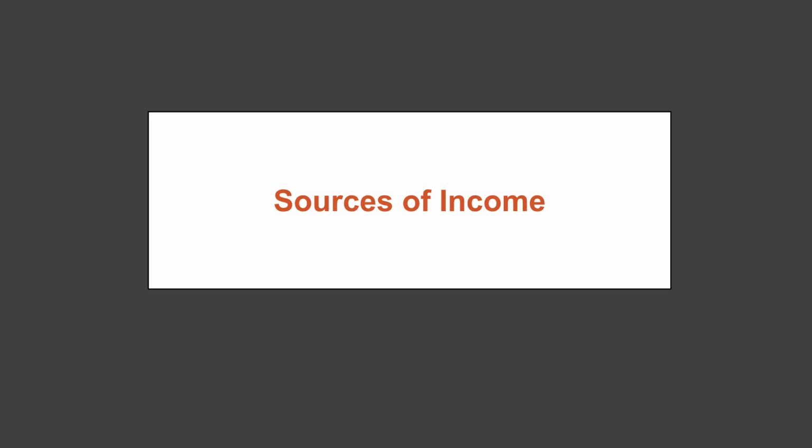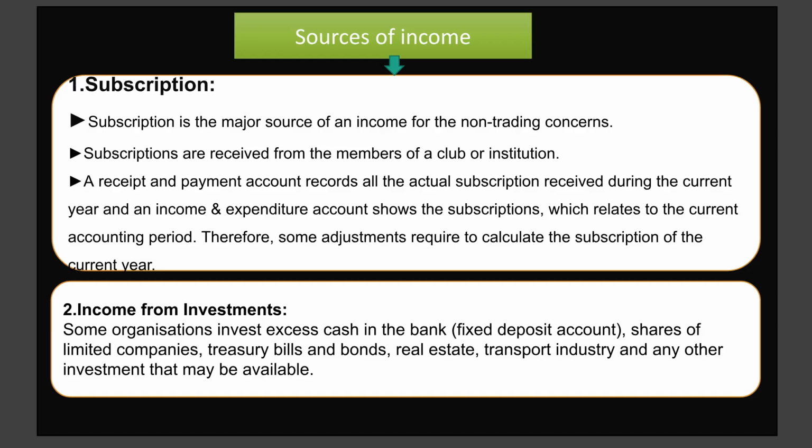Next, let's discuss the sources of income for non-trading concerns. Subscription is a major income source received from members. A receipt and payment account records actual subscriptions, while the income and expenditure account shows subscriptions for the current period, requiring adjustments. Income from investments includes earnings from fixed deposits, shares, bonds, real estate, and other investments.